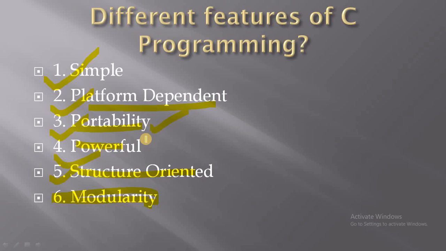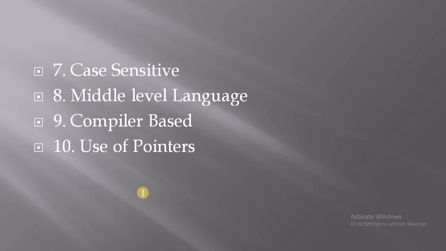Okay, so any computer programmer who is developing different software can divide a software into small modules. Then they will write the code for all the modules, and after writing the code for each module, finally they will combine or merge those modules into one software. Okay, so this is the divide and conquer approach. So I hope the modularity feature of C programming is clear to you.